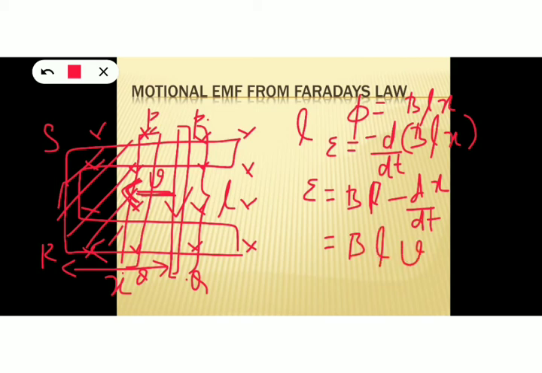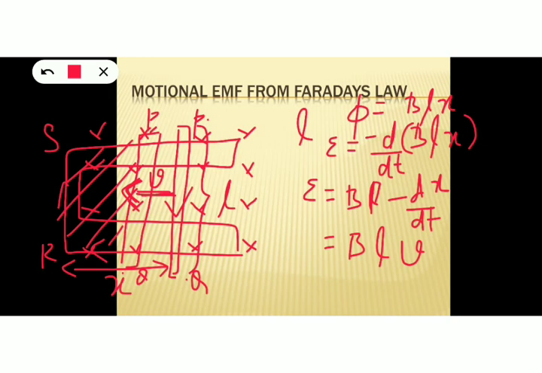And what happened to this negative sign? You may be confused. So we know that this conductor is moving towards left, right? And as a result, the value of x is decreasing. So minus dx by dt represents the velocity. Here the negative sign indicates that the value of x decreases with respect to time.